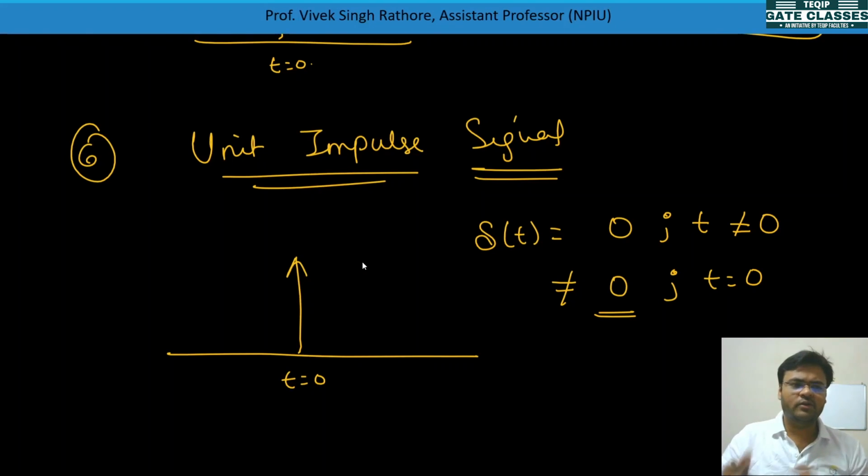You can see an example, like the sparking of a lighter, or when clouds lighten. In a very short amount of time, an enormous amount of energy is scattered. So that is the unit impulse: for a very short duration, a sudden spark. That is called unit impulse in practical terms. So this is delta(t), which is equal to 0 for t not equal to 0, and not equal to 0 for t equal to 0.